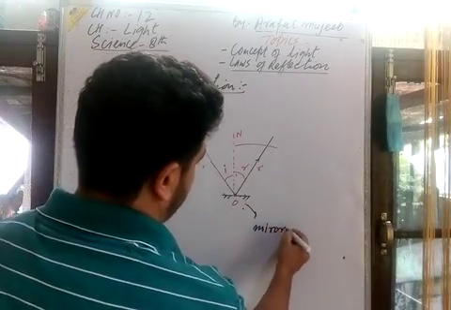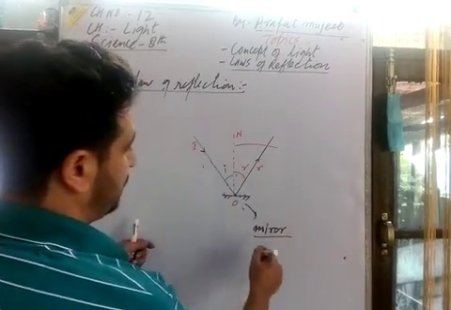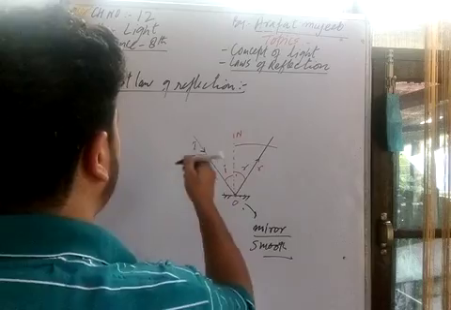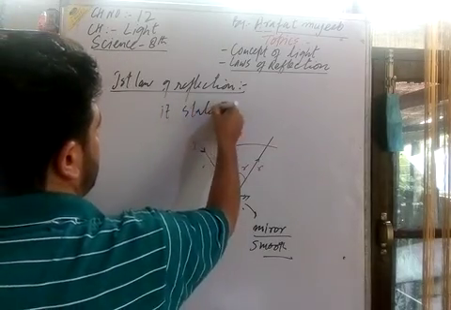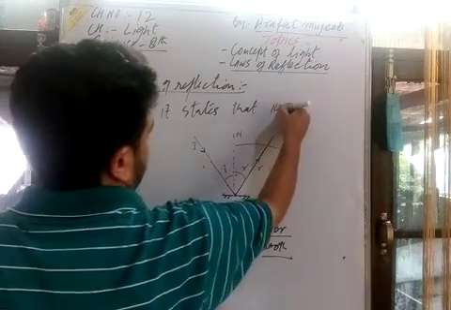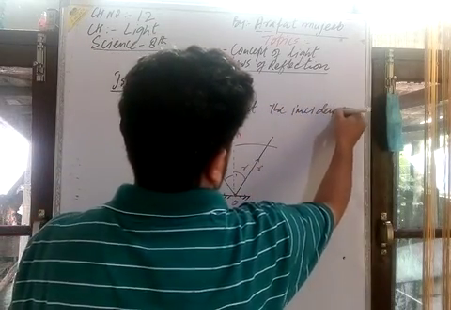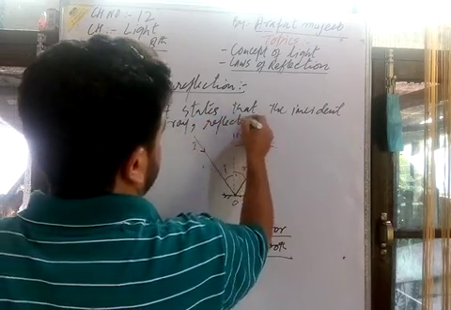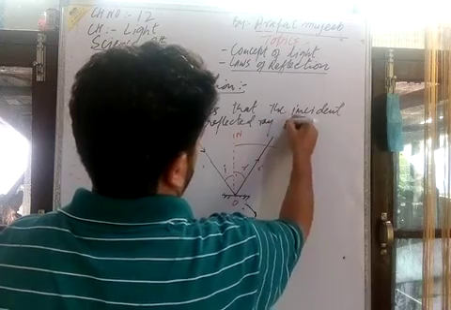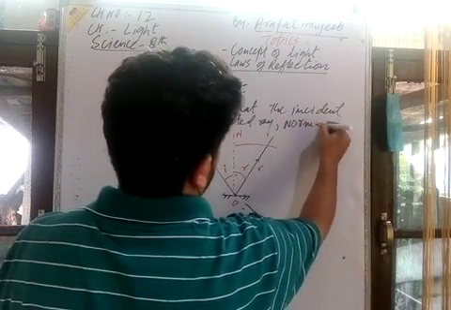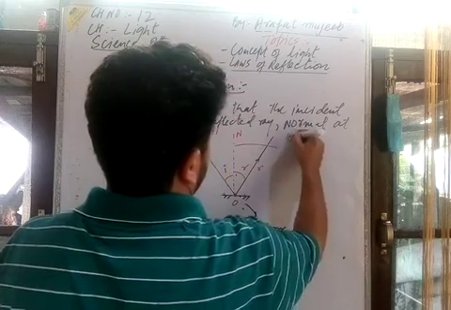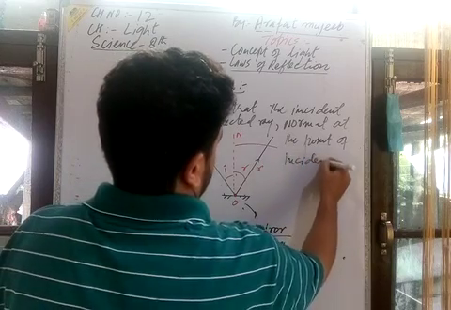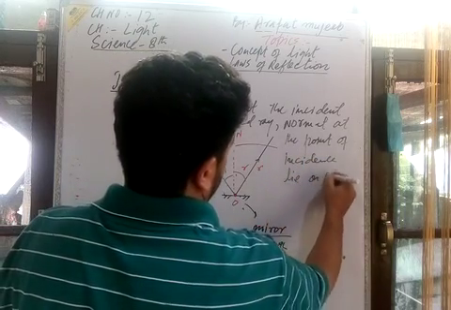With the help of the smooth mirror, we can explain the laws of reflection. That means it states that incident ray, reflected ray, normal at the point of incidence lie on the same plane.